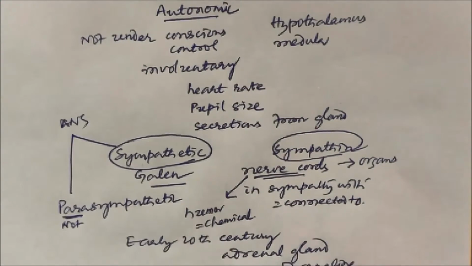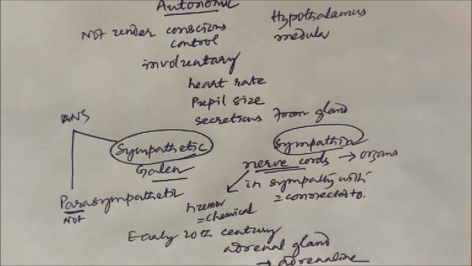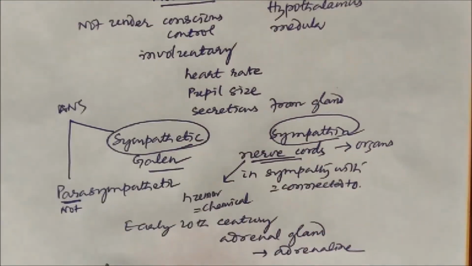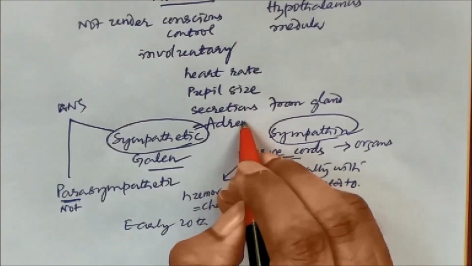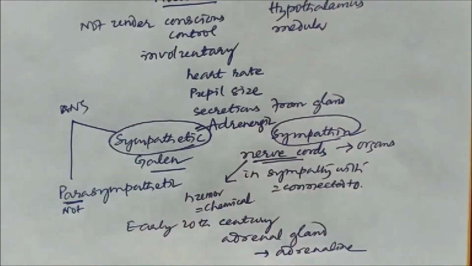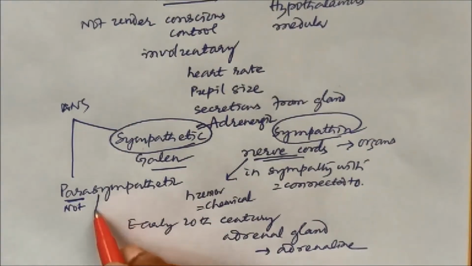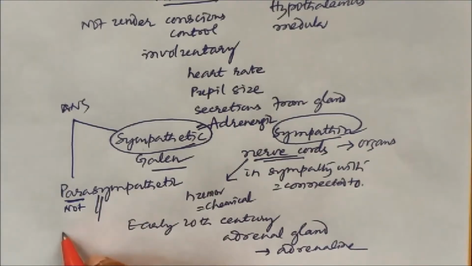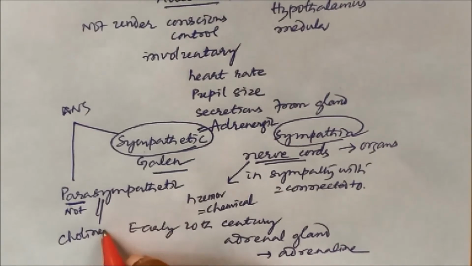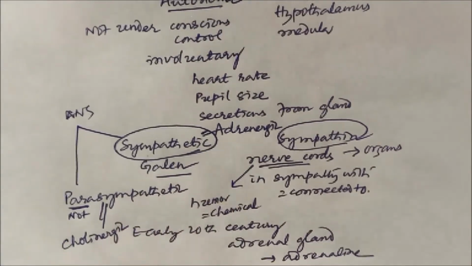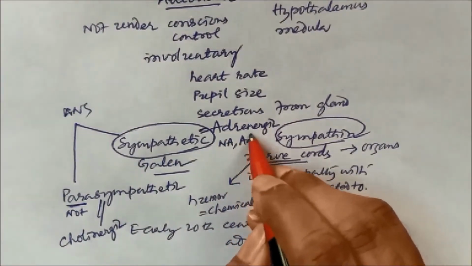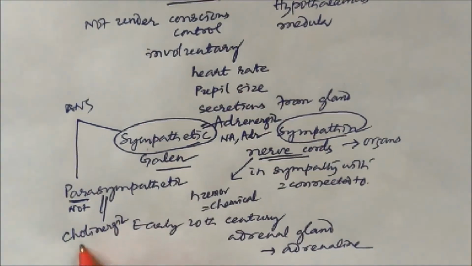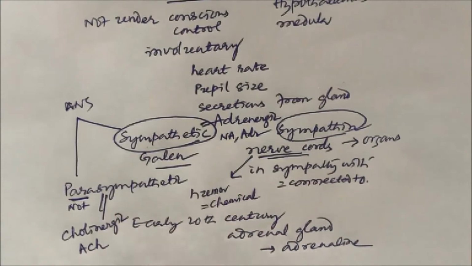Adrenaline is responsible for sympathetic activities, so sympathetic was also known as adrenergic, and later on acetylcholine was identified and parasympathetic was known as cholinergic. Here the neurotransmitters are noradrenaline and adrenaline. Here the neurotransmitter is acetylcholine.